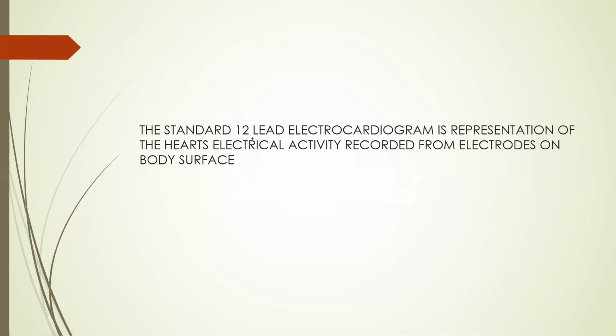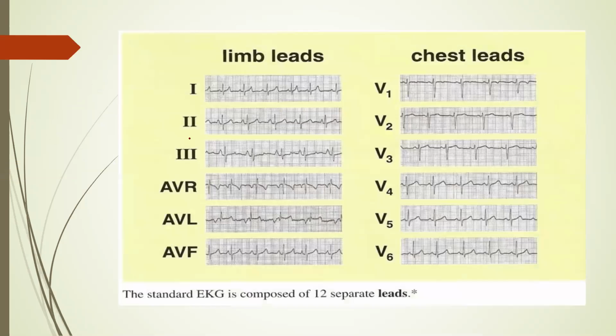Normally the standard 12 lead electrocardiogram is a representation of the heart's electrical activity recorded on the body surface. There are 12 leads. What are the 12 leads? Six are limb leads and six are chest leads. Limb leads are 1, 2, 3, AVR, AVL, AVF, and chest leads are V1, V2, V3, V4, V5, V6.